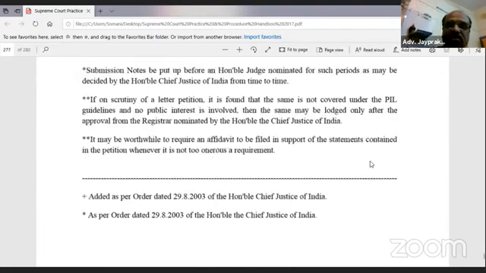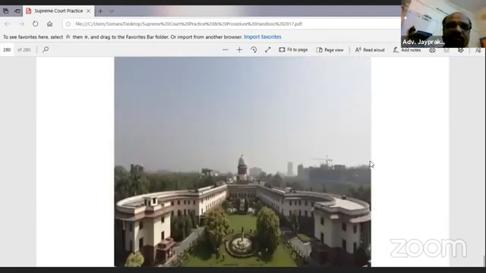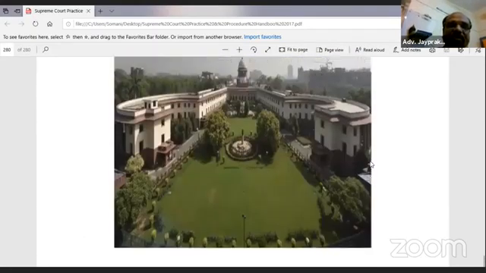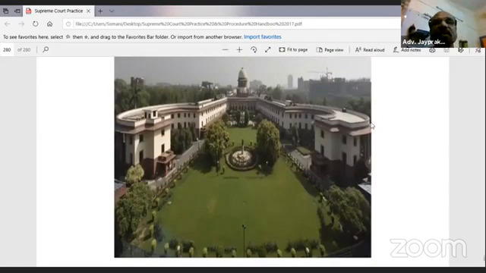Yeah, this is the end. This is our picture of the Supreme Court campus. Very beautiful campus. Love at first sight. When I first went to see the Supreme Court campus, I liked it. So this is the thing.